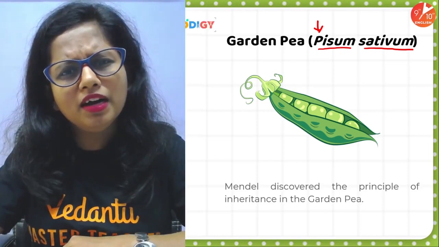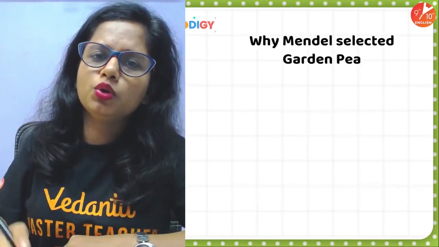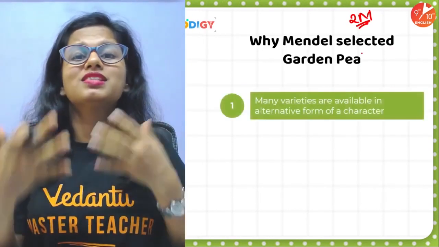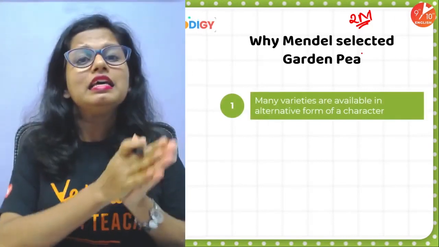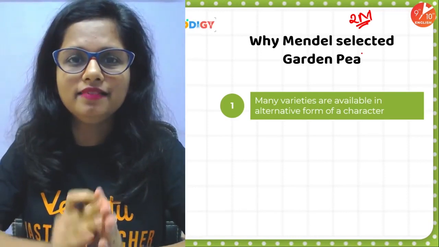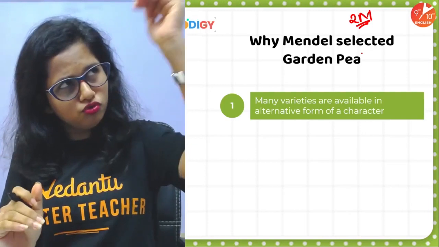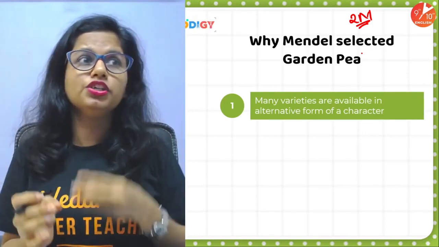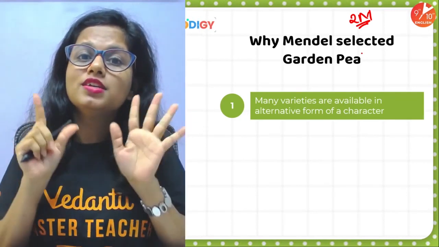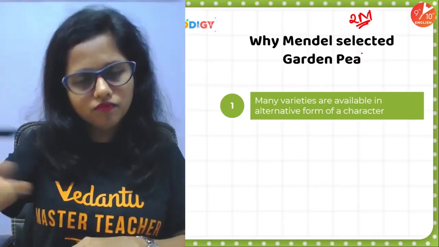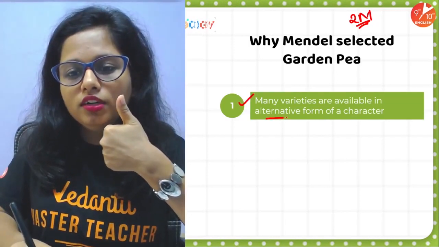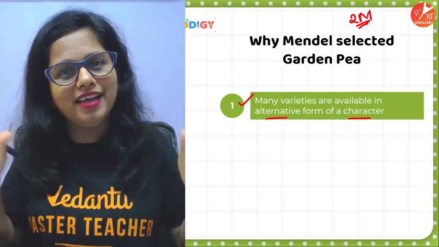Why did he choose the garden pea plant? What was so special about this plant? This particular question is asked in the examinations for 2 marks. So point number 1, he observed several pairs, to be very precise, 7 pairs of contrasting characters in this particular plant. And when I say contrasting, completely opposite. Either the plant was tall or dwarf, nothing in between. Either the seeds were yellow or green, nothing in between. So he observed such 7 pairs of contrasting characters. Which were they? We will discuss it very soon. But yes, point number 1, he observed alternate forms of a character, contrasting characters in pea plant.